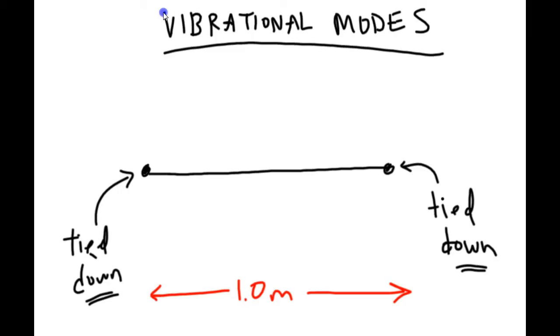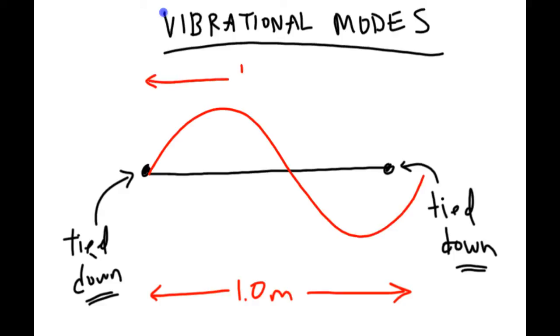Well, let's draw a picture to see if that would be possible. One full cycle of this hypothetical wave would be stretching a distance of 1.1 meters, like that. So can I possibly cause my string, the black line, to vibrate to produce this 1.1 meter wave? Clearly the answer is no. Why is the answer no? Well, it's because our string is tied down at the end.